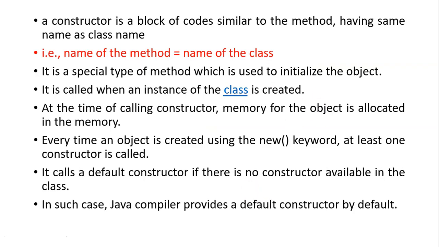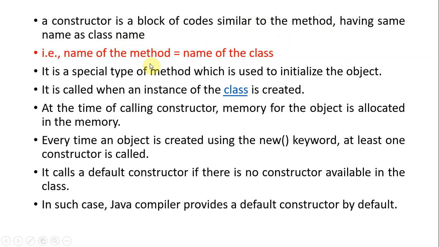So what is a constructor? A constructor is nothing but a block of code, which is similar to a method. Then what is the difference? It is nothing but the name. The name of the constructor is the same as the class name.